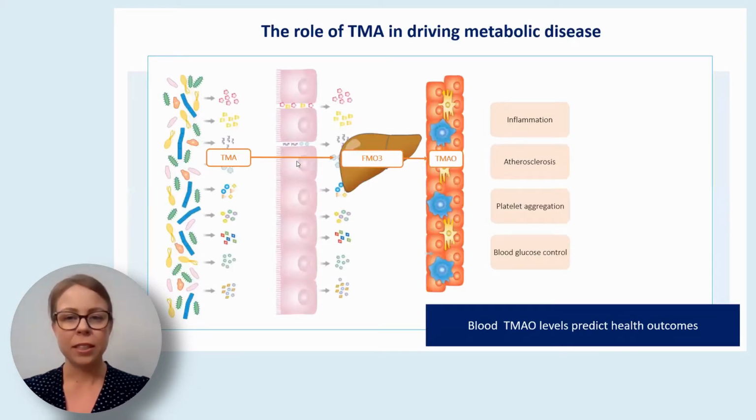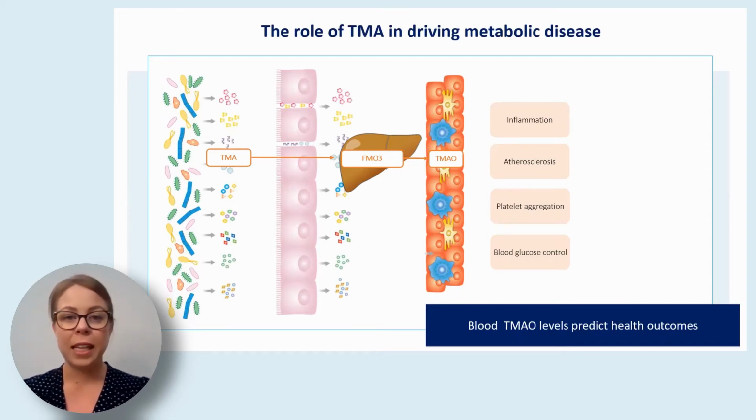After microbial production of TMA, it can actually cross the gut barrier where it then travels to the liver and can be oxidized into another compound called TMAO. Now, TMAO has very strong associations with cardiovascular health, and current literature indicates that high levels of TMAO can drive several underlying mechanisms, including inflammation, atherosclerosis or hardening of the arteries, increased platelet aggregation leading to an increased risk of thrombotic events. And TMAO has also been indicated to have an effect on blood glucose control.